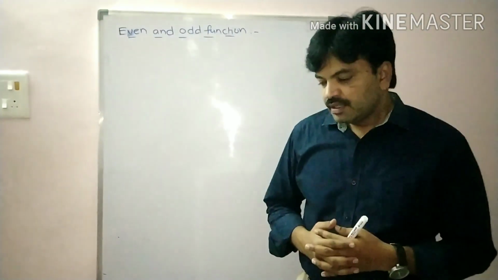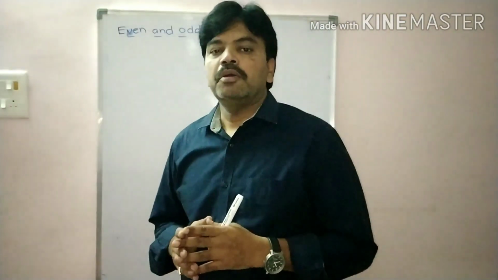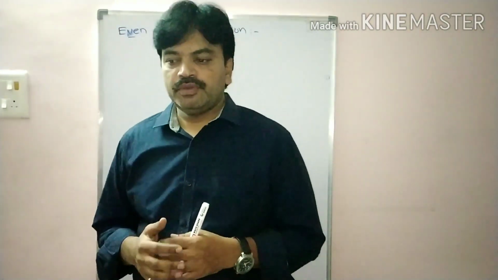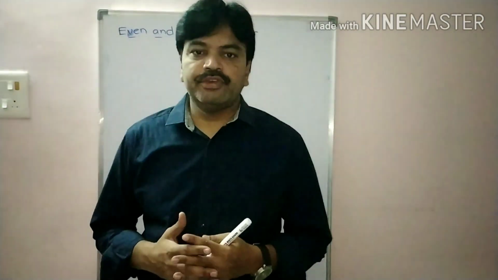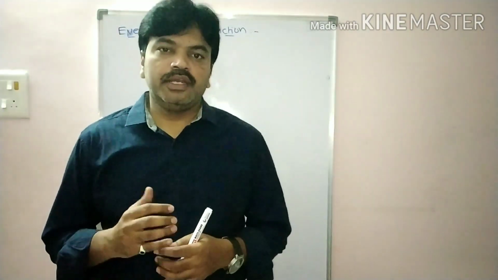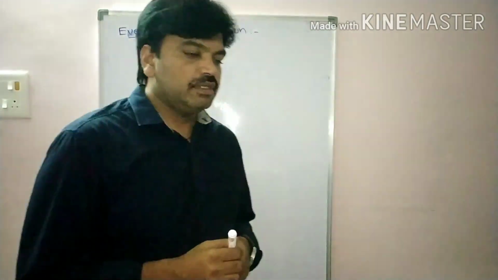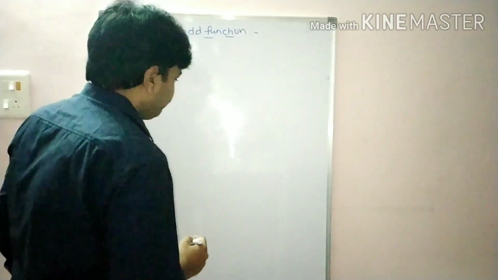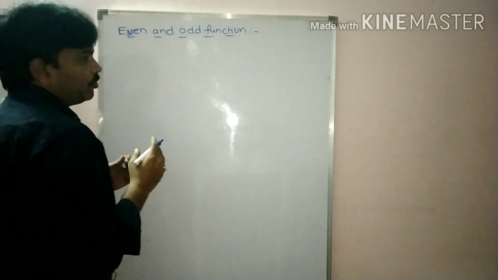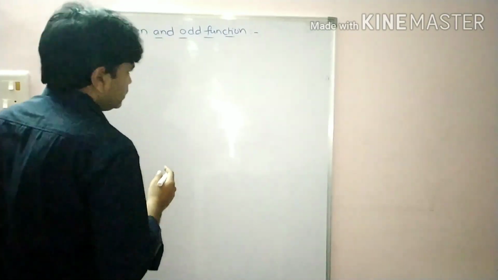Now, in the last class, we discussed Dirichlet conditions and point of discontinuity and some problems on point of discontinuity. In this lecture, we are going to discuss even function and odd function and problems on even and odd functions. Let us see the definition of even function and odd function. Before going to the topic, what is the basic definition of Fourier series?